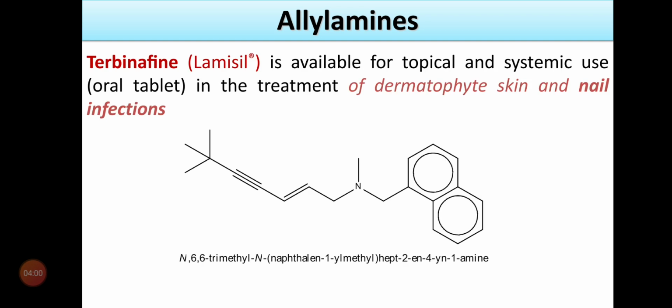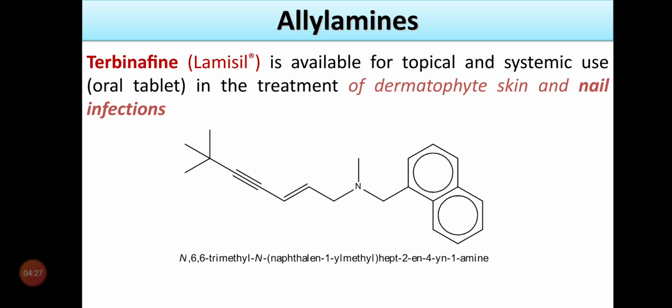The second drug that comes under the allylamine class is terbinafine. It's available for topical and systemic use, that is oral tablets, in the treatment of dermatophyte skin and nail infections. Generally, fungal infections are common to the skin as well as the nails. So this drug is used for dermatophyte infections of the skin and nails.